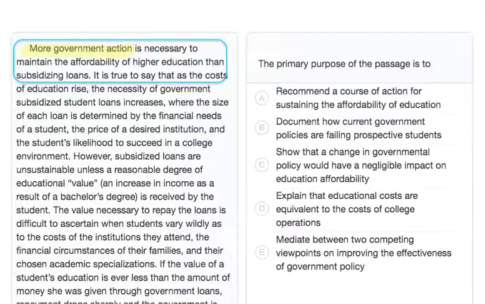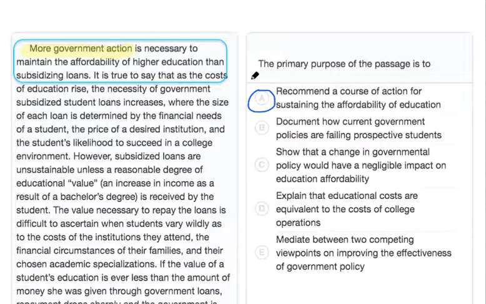When we look at our answer choices, choice A is the only one that matches our prediction. If we wanted, we could stop here. However, it's always a good idea to go through our answer choices anyway.